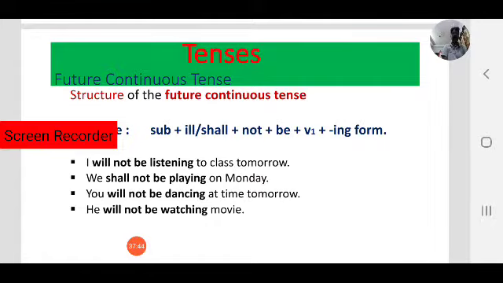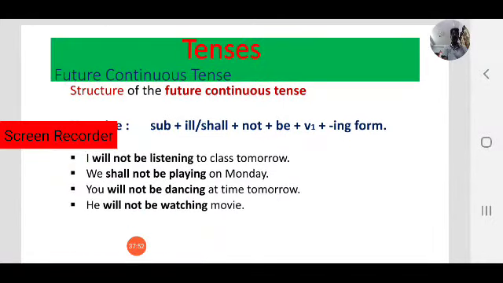You will not be dancing at this time tomorrow. So why? Because you will be practicing yoga at this time tomorrow. That is the positive. So you will not be dancing at this time tomorrow.